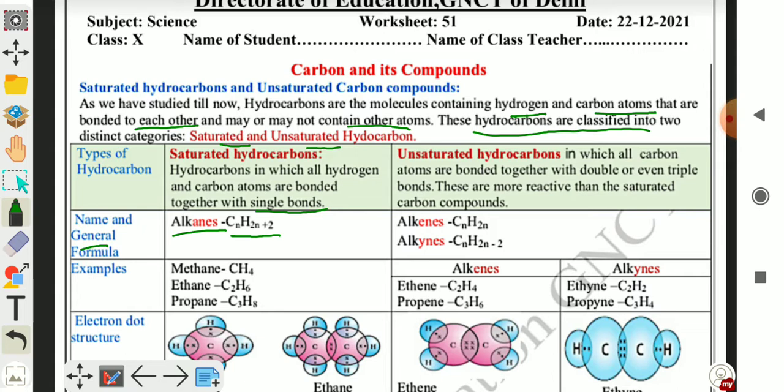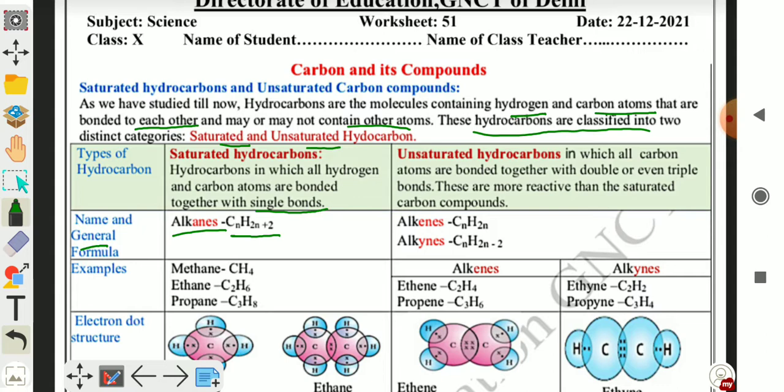Examples are given to you. Methane formula is CH4, ethane formula is C2H6, propane formula is C3H8. These all three are ANE: methane, ethane and propane. That is why they are single bond compounds and saturated hydrocarbons.